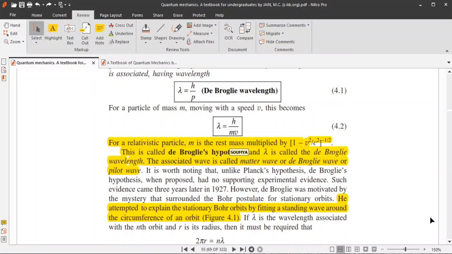So this is called de Broglie's hypothesis, and lambda is called the de Broglie wavelength. This associated wave is called the matter wave, or de Broglie wave, or pilot wave.